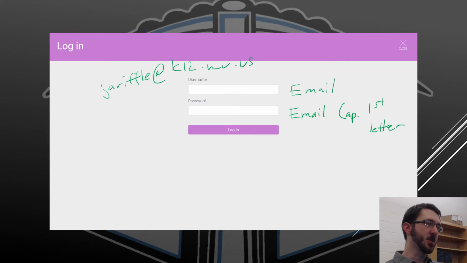My password then would be capital J, little a, riffle, and all the rest of it. To do it quickly, you can just do a copy and paste and then go back and capitalize the first letter. That works really well.